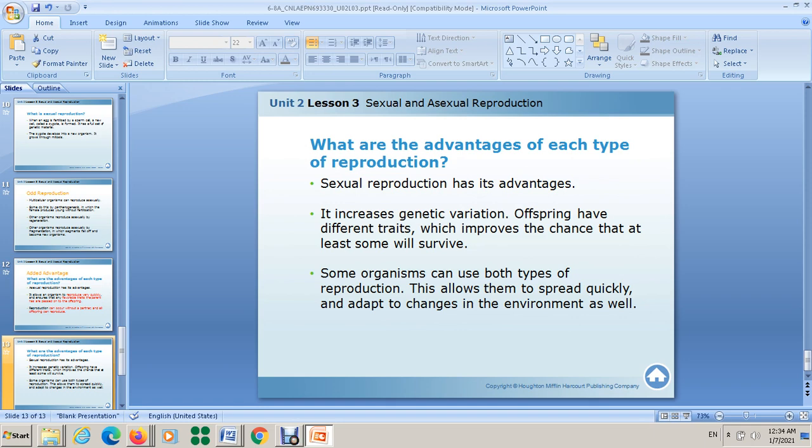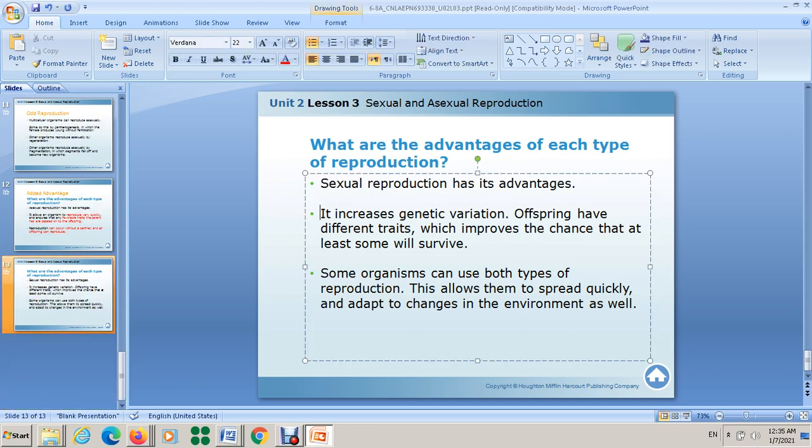Let's talk now about the advantages of sexual reproduction. Sexual reproduction is not a quick process like asexual reproduction, and it doesn't produce as many offspring as asexual reproduction does, but still it has advantages. It has advantages because there are two parents.